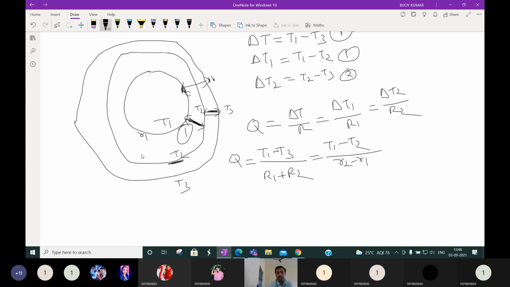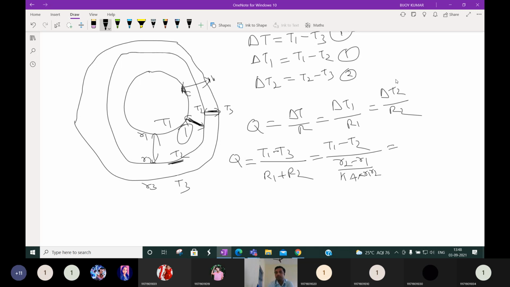Suppose this is R1, R2, R3. R1 means X by K A. X means the thickness of the first wall, R2 minus R1, by K1 into A. A means A GM, which is 4 pi R GM square, that is 4 pi R1 R2.